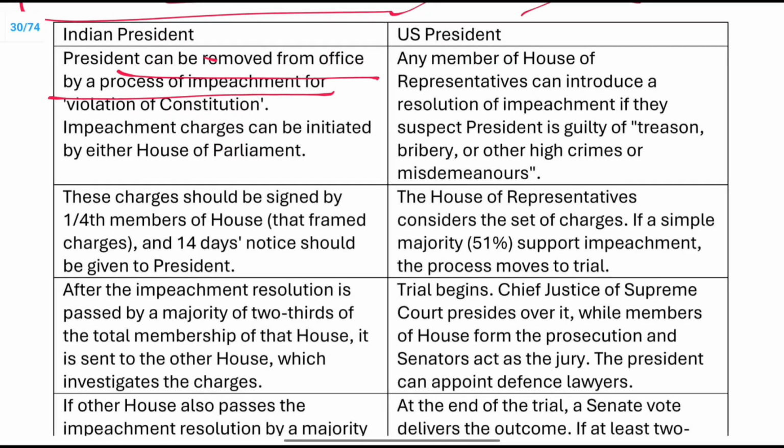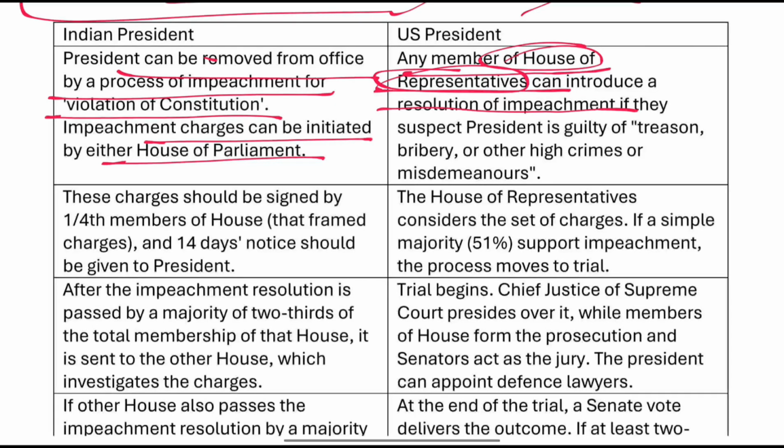The president can be removed from office for the violation of the constitution. Impeachment can be initiated by either house of the parliament. Any member of the House of Representatives can initiate a resolution for impeachment if the suspect president is guilty of treason, bribery, or other high crimes or misdemeanors.